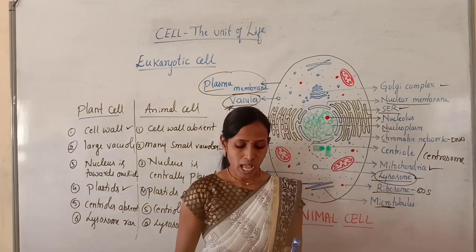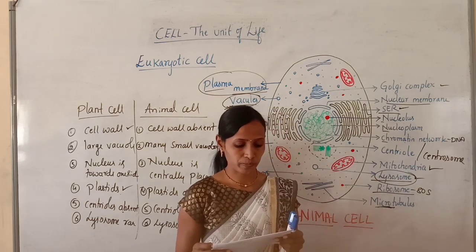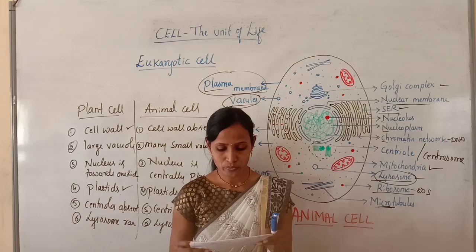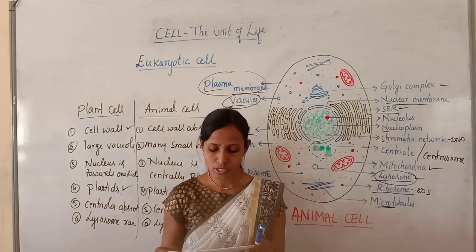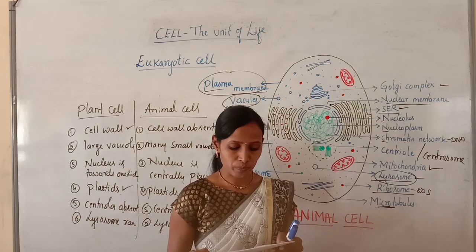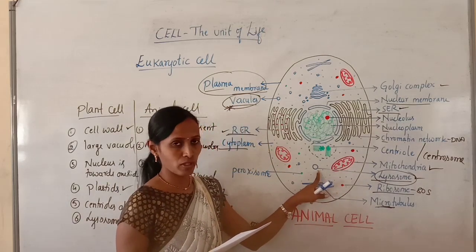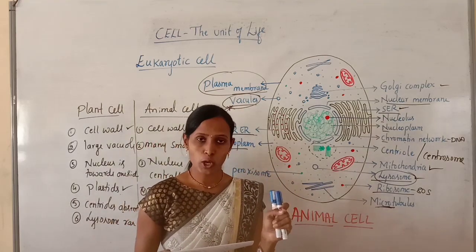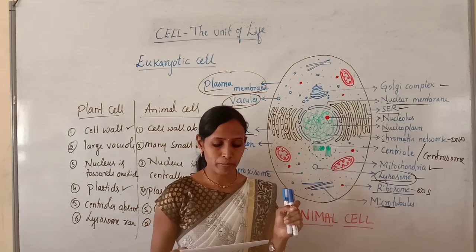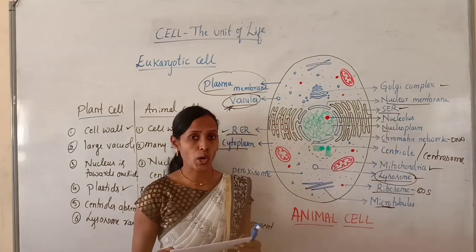Next question, among the following, find out the non-membranous structure. Option A, lysosome, option B, vacuole, option C, Golgi complex, option D, ribosome. Here actually the lysosomes are single membrane bound. Even vacuole is also surrounded by a single membrane. Golgi complex, it is a double membrane bound organelle, but ribosomes are the non-membranous cell organelles.